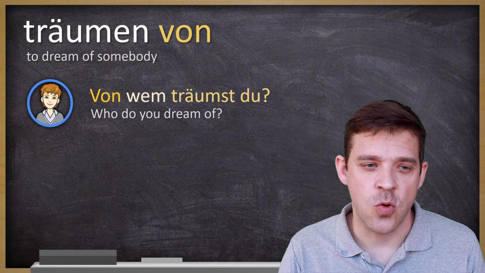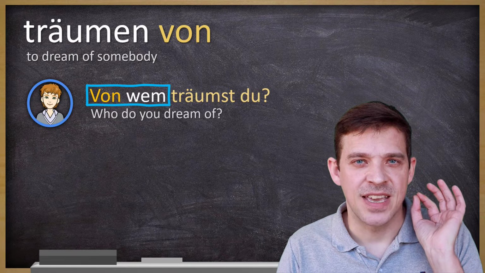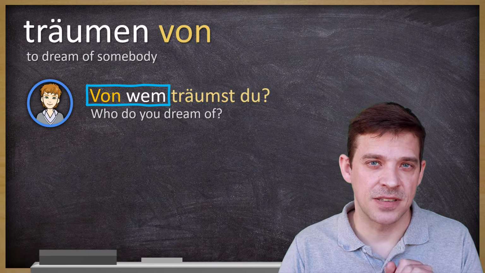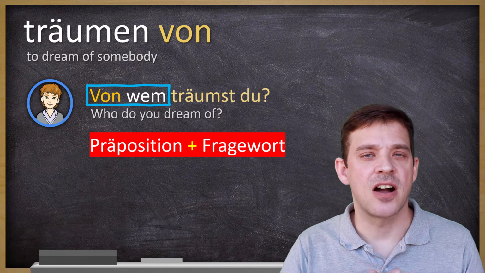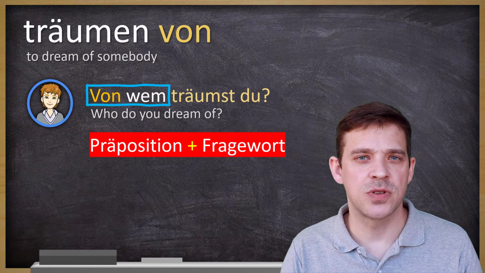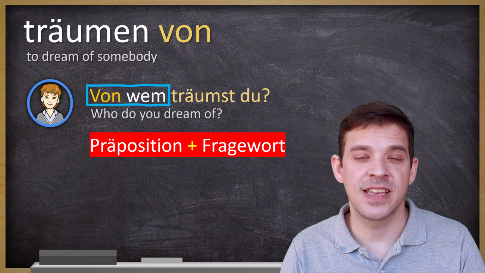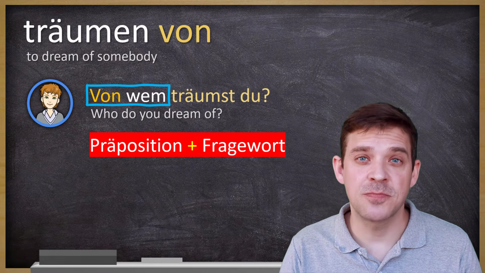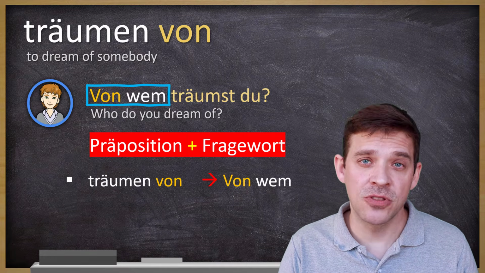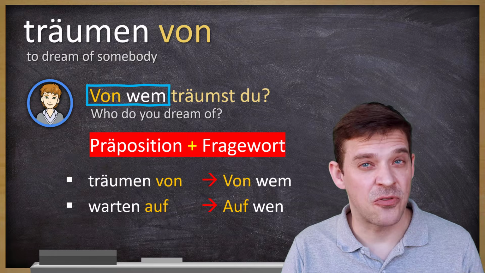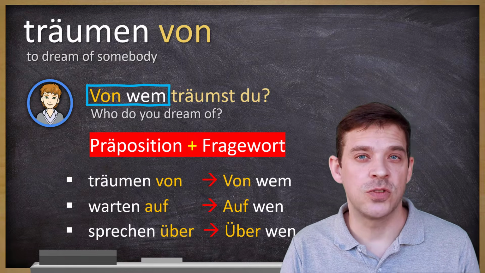Let's look at the question. Von wem? We have this von wem. And here you see already it's not together. It's always separated. That's important. So the rule here is Präposition plus Fragewort. Wem? Wem ist wer? Wer, who in Dativ. And you have to use Dativ because of the preposition von. Zum Beispiel träumen von wem, warten auf wen oder sprechen über wen. About who do you talk?